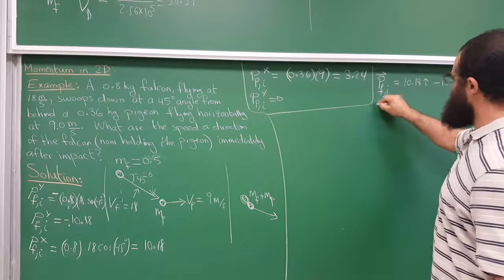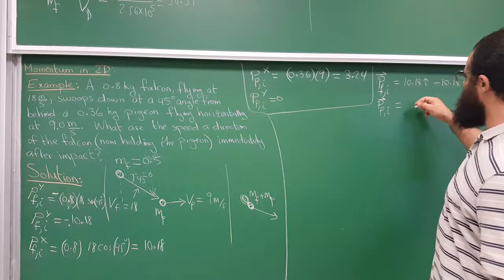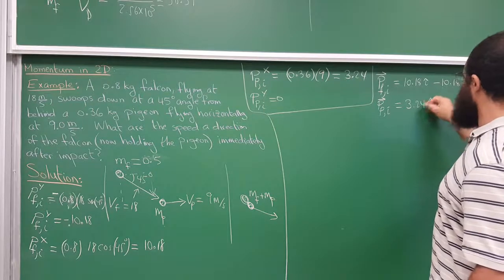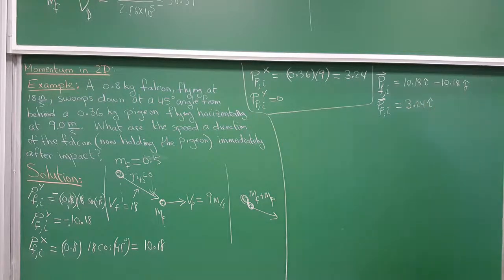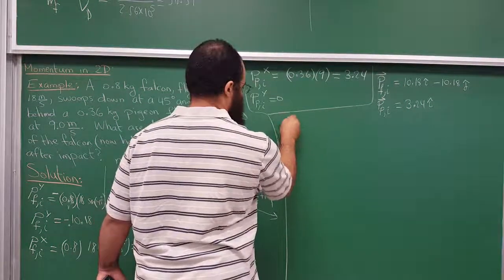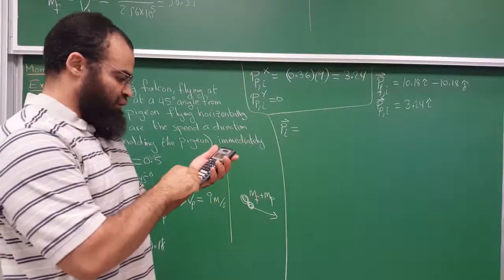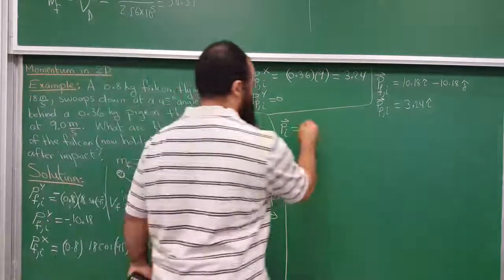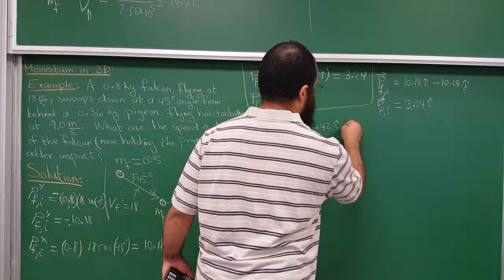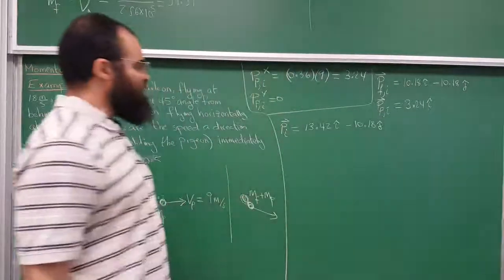And for the Pigeon, P Pigeon initial will be just 3.24 i hat. It does not have any j hat. So the total momentum initially would just be the sum of these two. 10.18 plus 3.24 is 13.42 i hat, minus 10.18 j hat. That's the total momentum at the beginning.